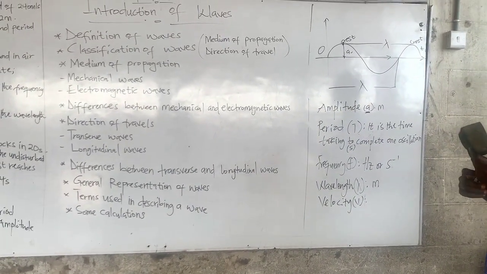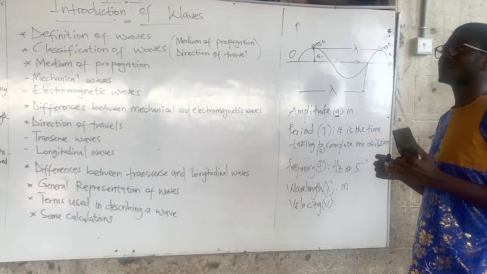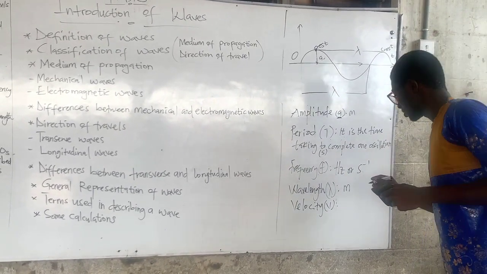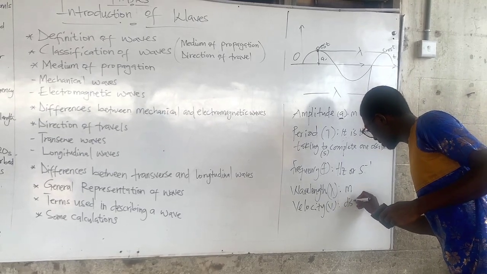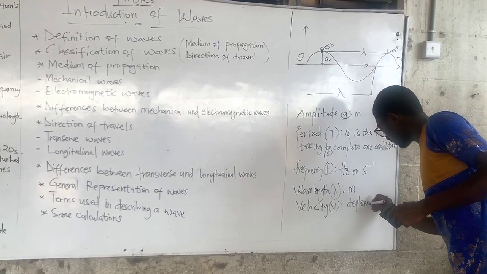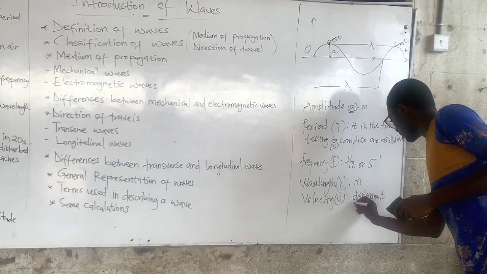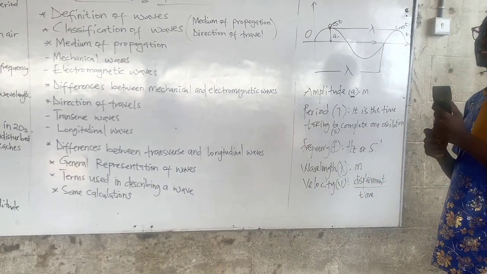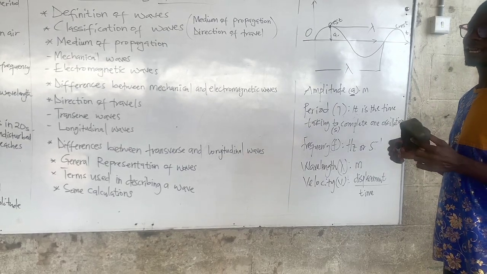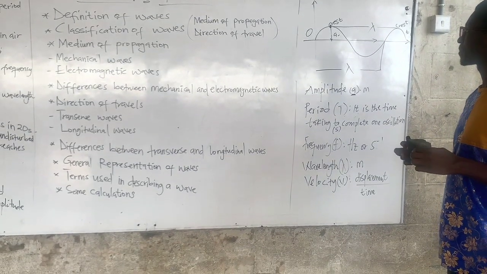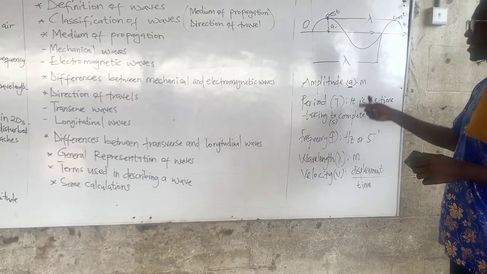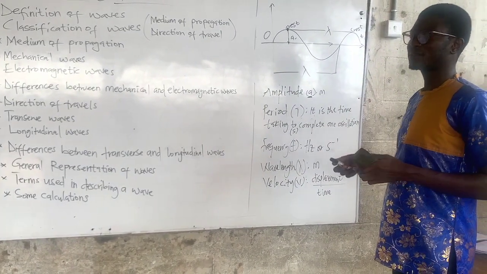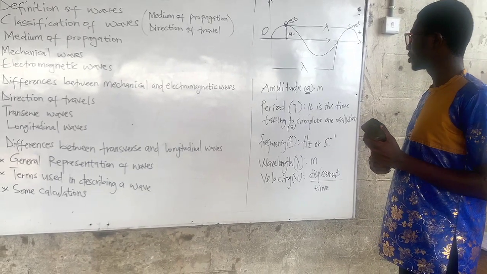Velocity is displacement over time, or it can be distance per unit time, the distance traveled by a particle per unit time. So these are basically some of the terms that we'll be using in wave calculations. So take note of that.